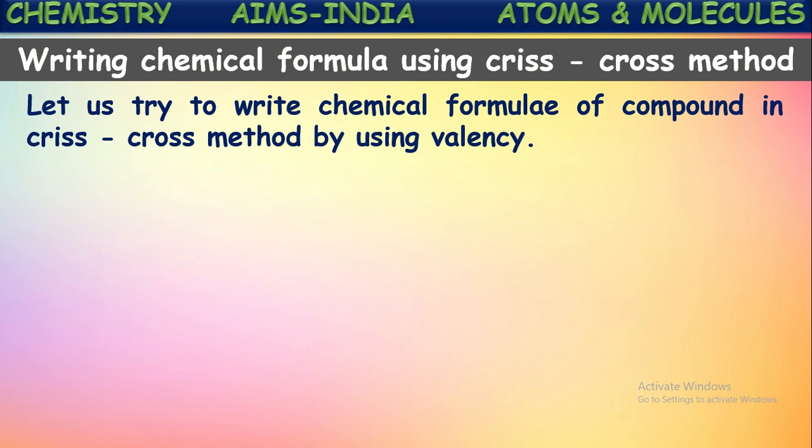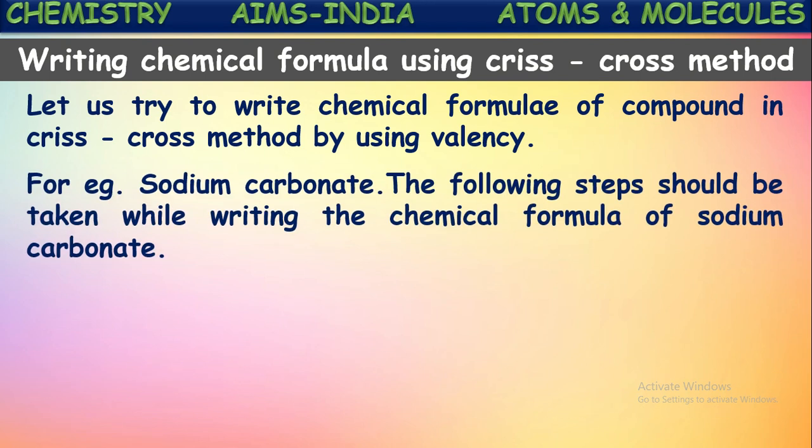Let us take one simple example and try to write the chemical formula of that compound using this crisscross method in a step-by-step process. For example, let us write here the chemical formula of sodium carbonate. Now we have to follow certain steps in writing the molecular formula of any compound by using this crisscross method.